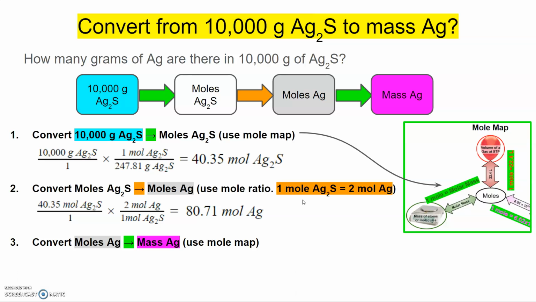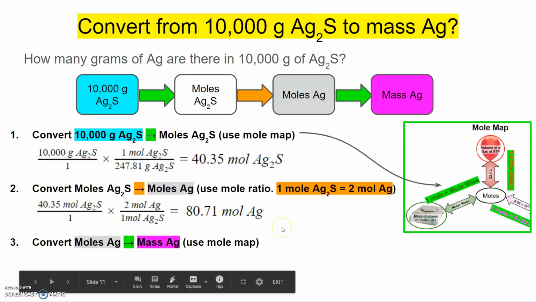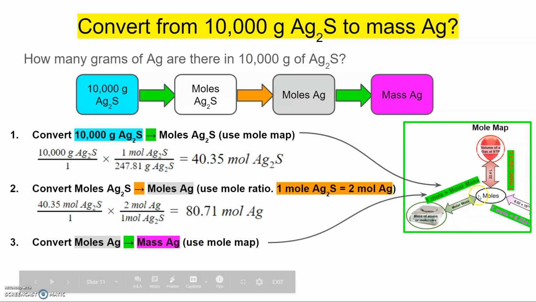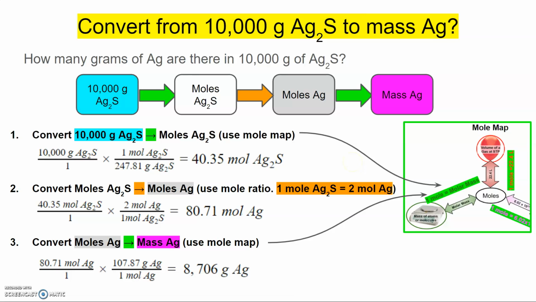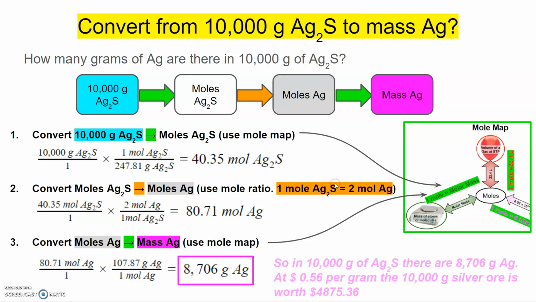Now I can convert from moles of silver to the mass of silver. In this case, I'm going back to that mole map. I'm starting with the moles of silver, trying to get to the mass, so I need to go through the molar mass. And here's my work for that. The molar mass for silver comes from the periodic table. When I multiply that out, I get 8,706 grams of silver. So that means that in 10,000 grams of silver sulfide, there are 8,706 grams of silver.